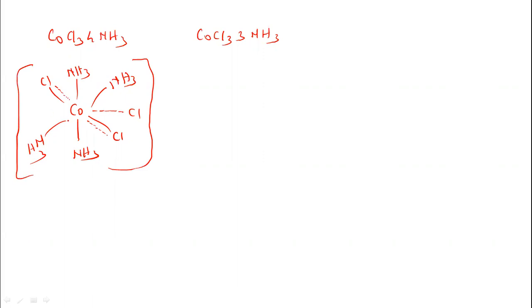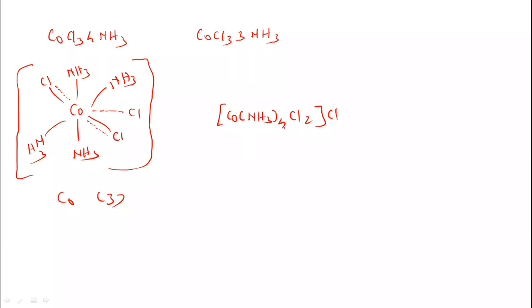So in this compound, the primary valency of the cobalt is 3 here. This chlorine, this chlorine, this chlorine. But out of the 3 chlorines, 2 chlorines are also satisfying the secondary valencies. So we can show the structure representation of this compound in this way: [Co(NH3)4Cl2]Cl.